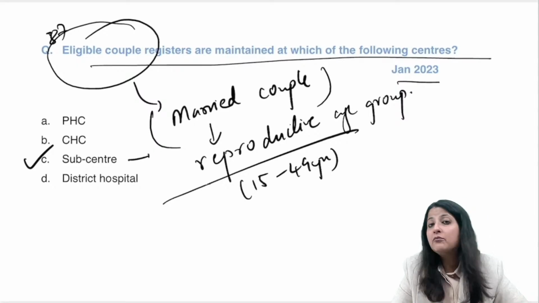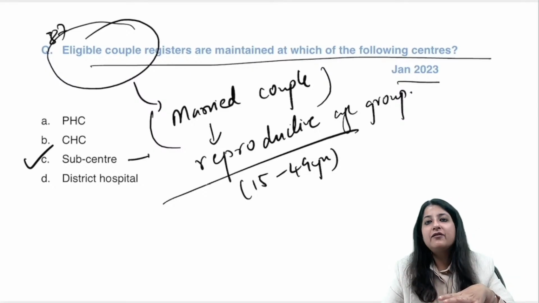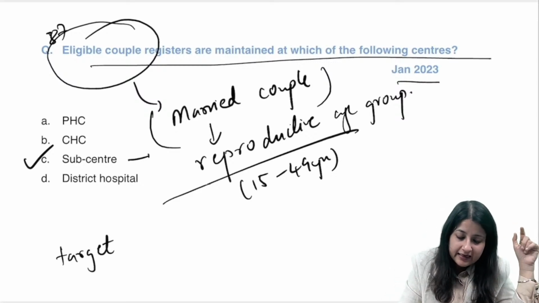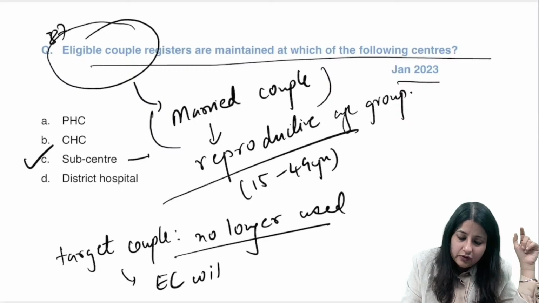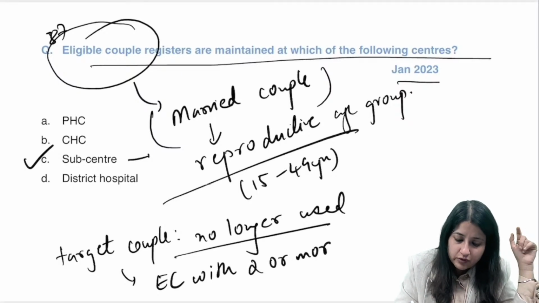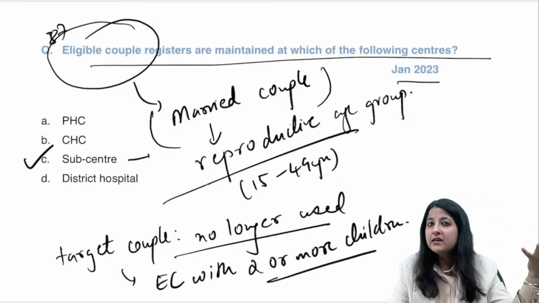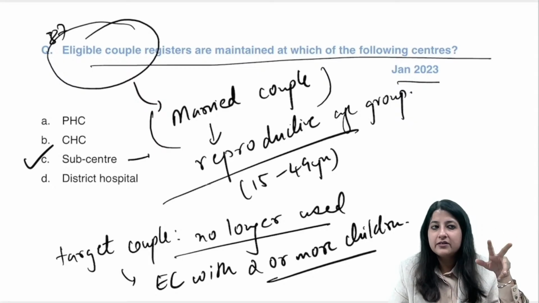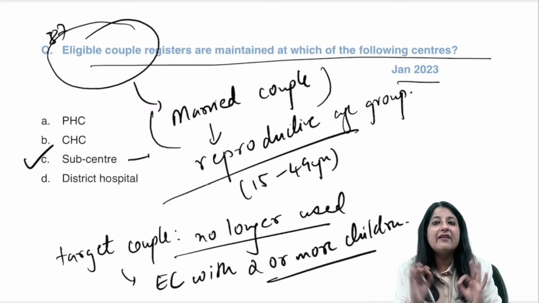Now please remember one more important thing over here, that they can be newly married or they can have 2 to 3 children. That doesn't make a difference. Earlier we used to have the term target couple. ठीक है, target couple is no longer used. Remember this. Okay, target couple क्या था? Eligible couple with 2 or more children. Earlier we thought that family planning was only needed for people who have 2 or more children. क्यों? Newly married couple also needs family planning. You should delay the birth of the first child by at least 2 years after marriage. And what should be the gap between 2 pregnancies? At least 3 years. इसीलिए target couple term हट गया. We only have eligible couples now.